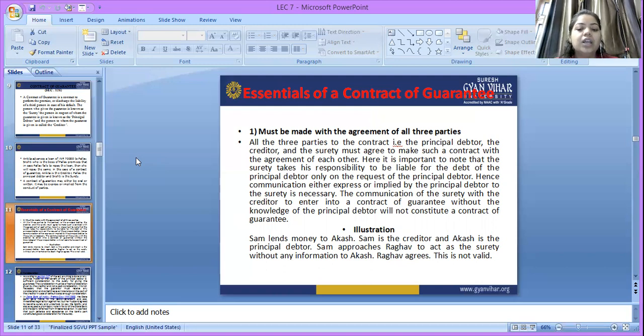Okay, but in this example, Sen approaches Raghav to act as a surety without any information to Akash. Raghav agrees. So this is not valid, because the agreement of three parties is required for making the contract of guarantee, and in this contract, only Raghav and Sen know about the contract. Akash doesn't know about that, so this is not a valid contract.